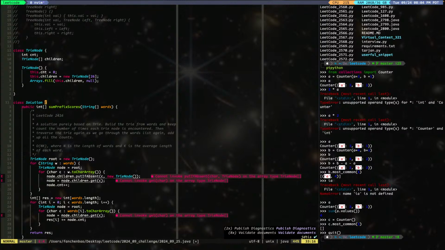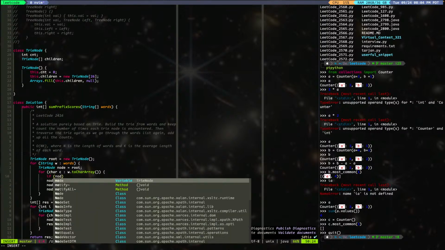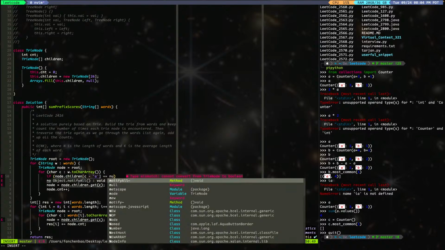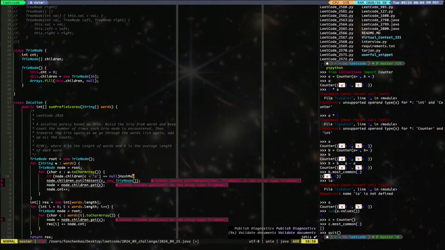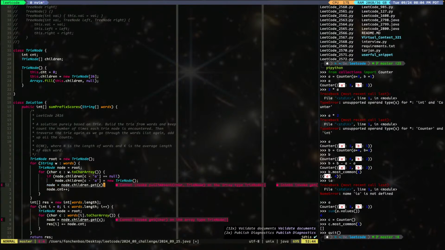Okay? And then we can say if node.children[c - 'a'] is equal to null, then we say node.children[c - 'a'] equals new TrieNode.